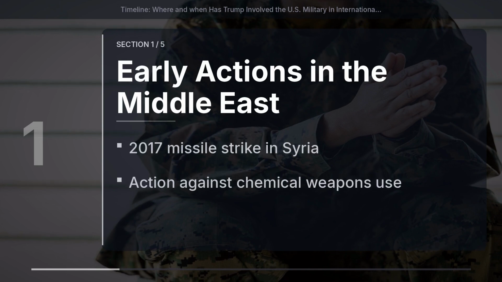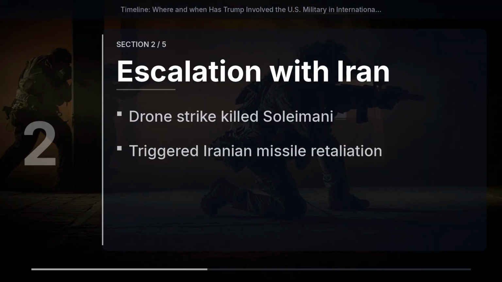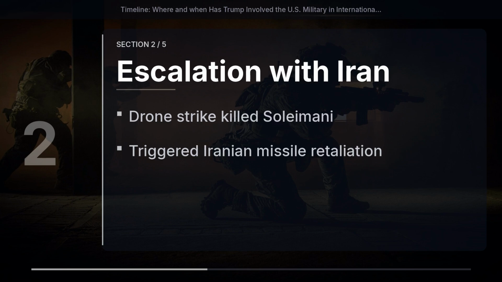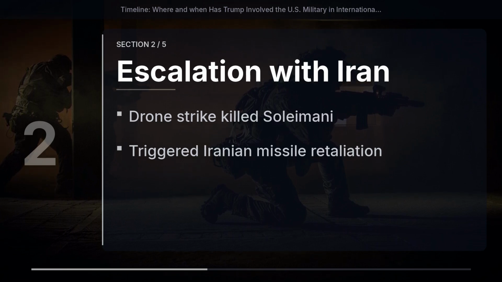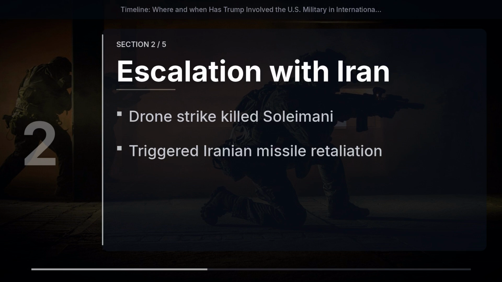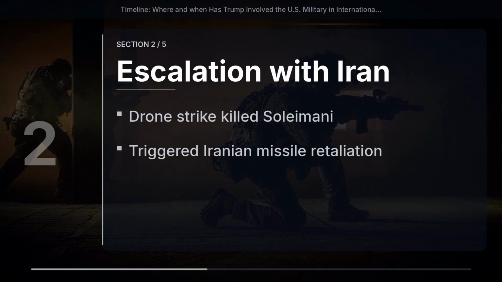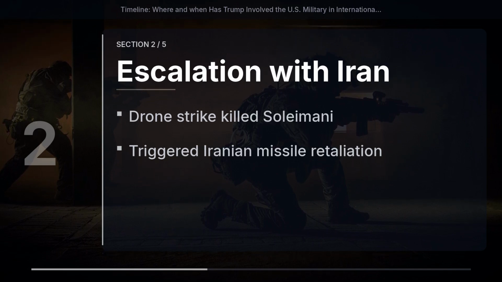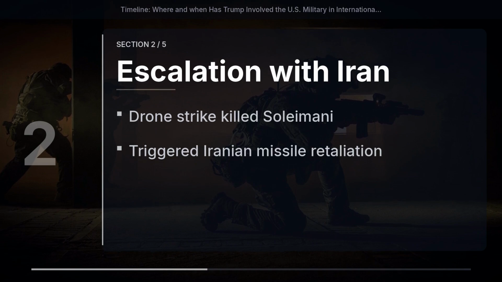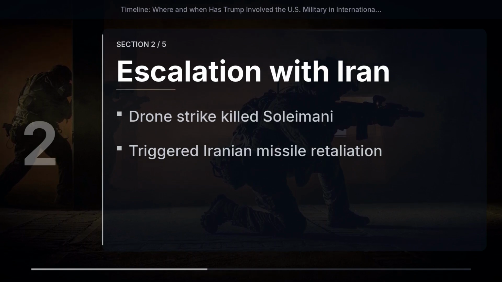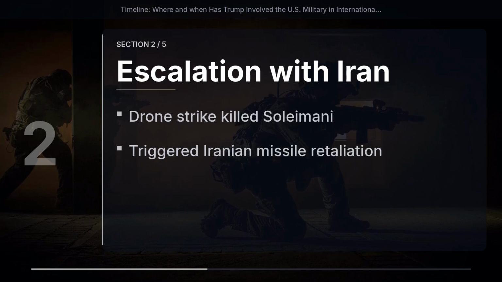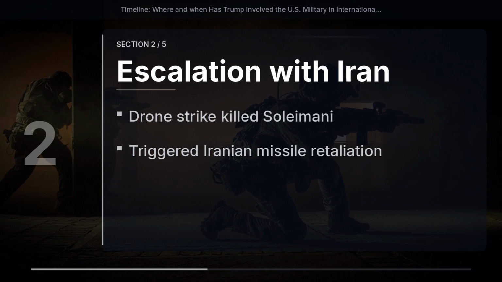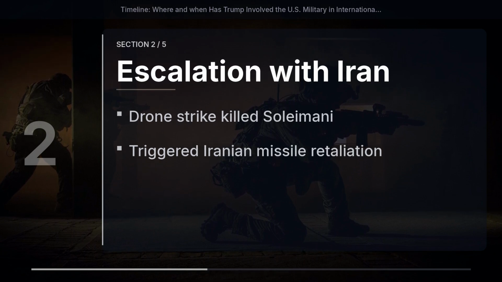A pivotal moment came in January 2020, when Trump authorized a drone strike near Baghdad International Airport that killed Iranian General Qasem Soleimani. This military action sharply increased tensions between the U.S. and Iran and led to retaliatory missile attacks on U.S. bases in Iraq. This direct military involvement revealed a more aggressive stance on regional security and risked broader conflict escalation.